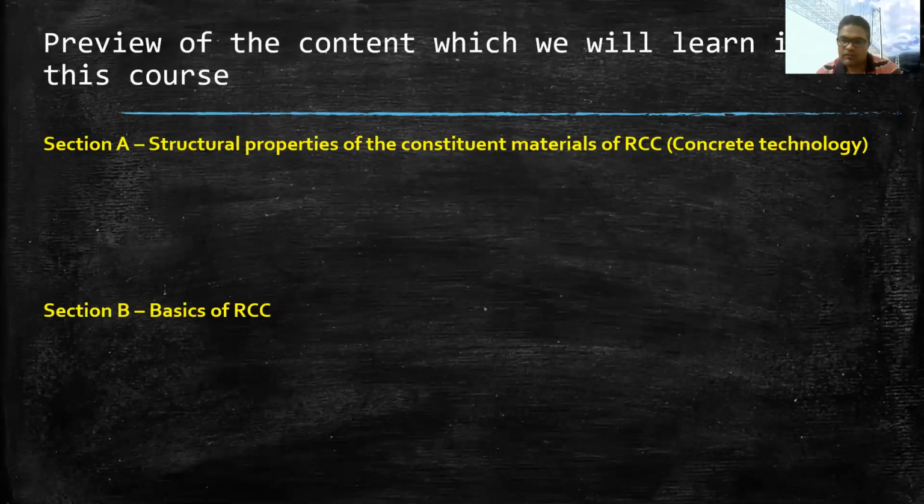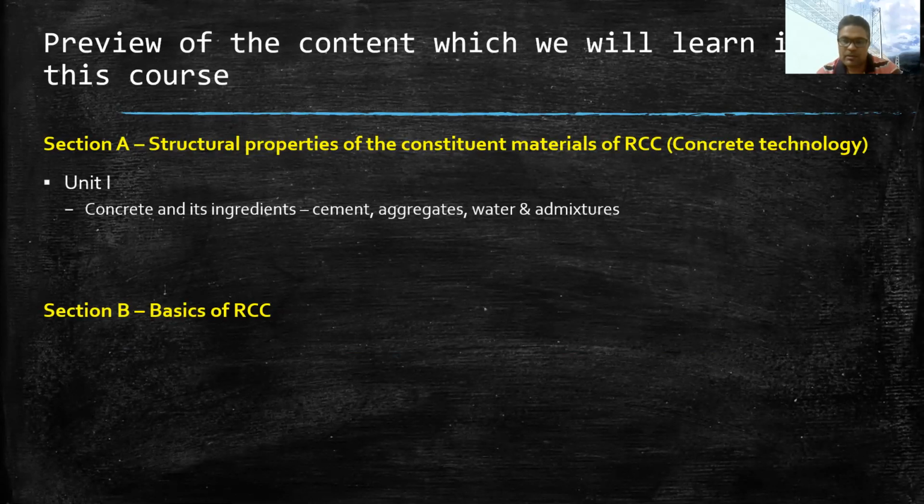First two units belong to section A, and in the first unit we will learn about the concrete, its ingredients, properties of all the ingredients, cement, its manufacturing, its properties, types of tests that are conducted on cement to ensure the quality. Similarly for aggregates, their characteristics, tests on aggregates, etc. And we will also learn about quality of water used in concrete and also admixtures which enhance the property of concrete in a certain manner.